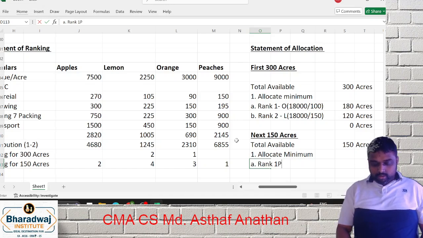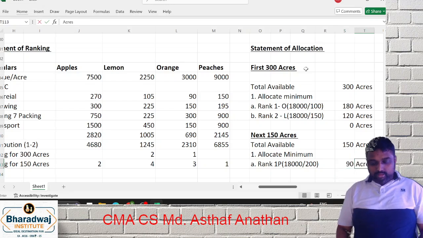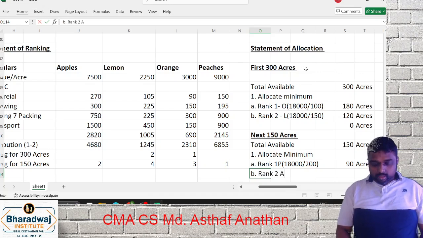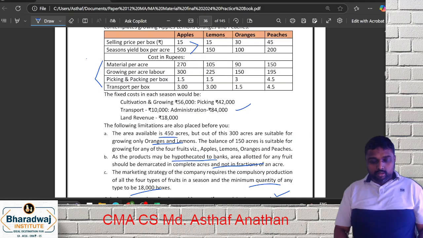Peach. 18,000 by 200. It will come to 90 acres. Next you have to go for rank 2. Who is rank 2? Apple. 18,000 by 500.